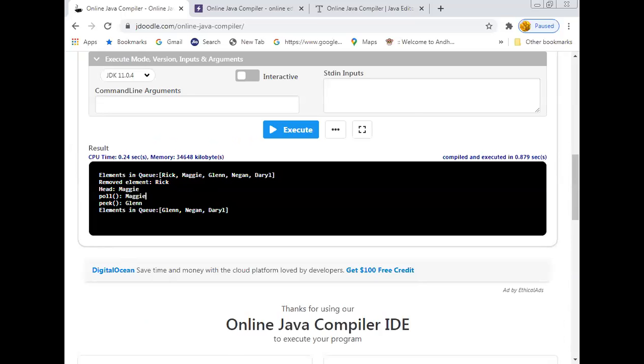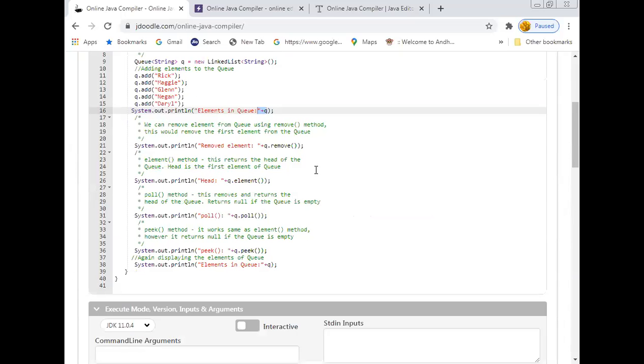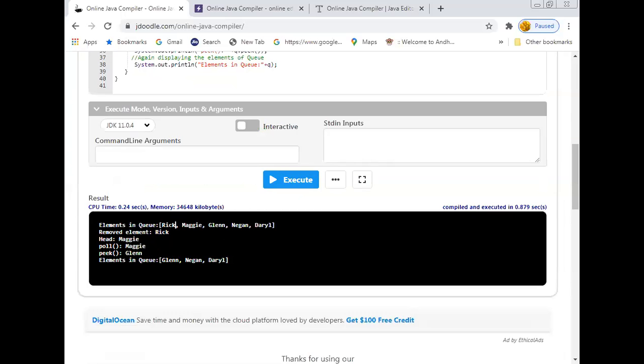And after that, we applied the remove method. The remove method removes the first element. So what is the first element in the queue? Rick. So the removed element is Rick itself, because the deletion should be performed from the front end of the queue only. This is the first element which entered the queue, that's why you can delete this particular element only.